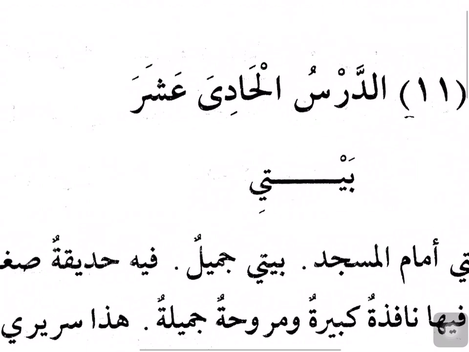Fihi is the khabar. What kind of khabar is it? Jar majroor shibu jumla khabar. It has been advanced. It came early. Khabar muqaddam. Mubtada is the word hadiqa. It came late. Saghira is the sifa for hadiqa. So there is a small garden in it. In it is a small garden.